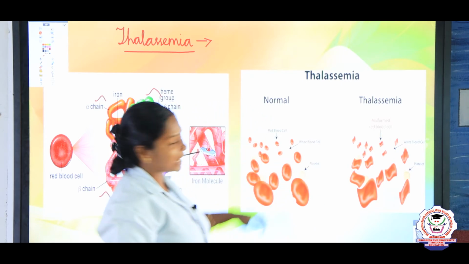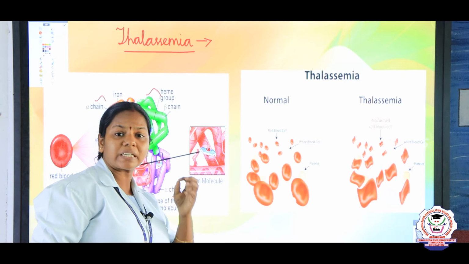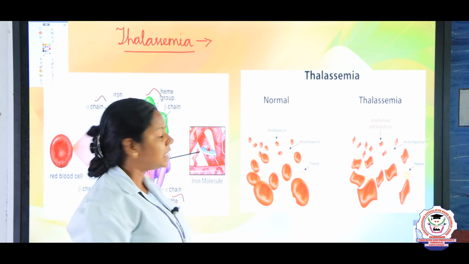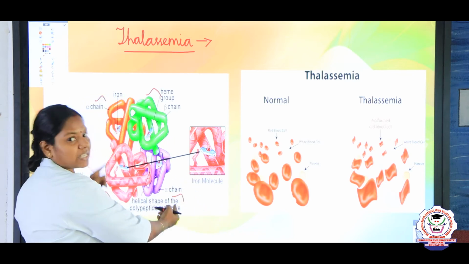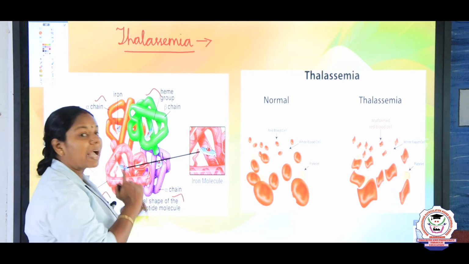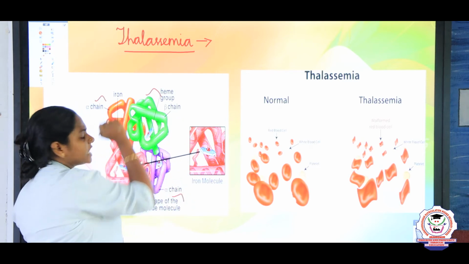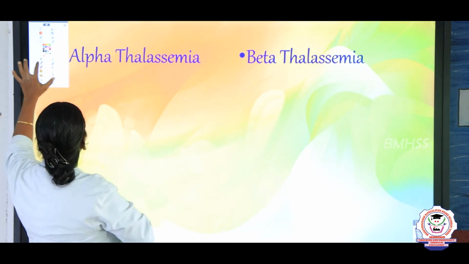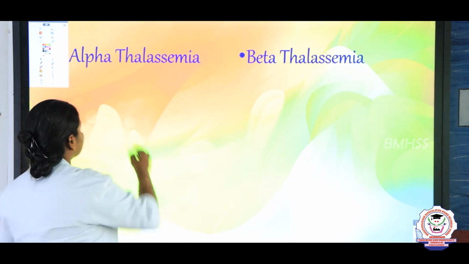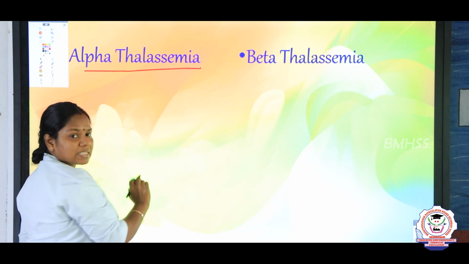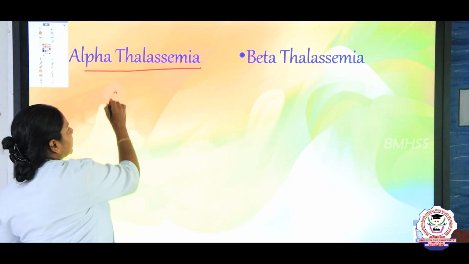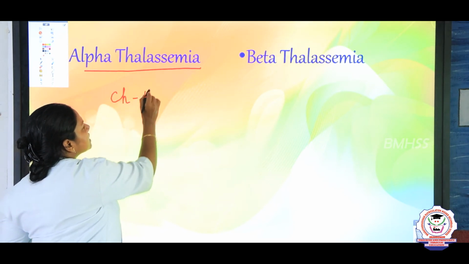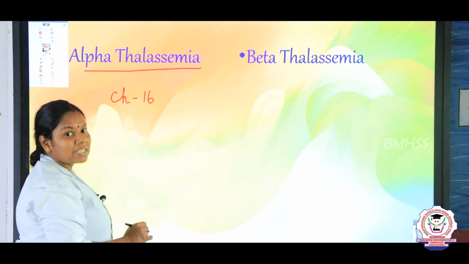So this is thalassemia, and based on the defect in the gene, we can classify them according to the defect in the chains. For example, if the alpha chain is affected, alpha thalassemia; if the beta chain is affected, beta thalassemia. So let us see that. First one is alpha thalassemia. Alpha thalassemia is due to the defect in autosome chromosome 16.